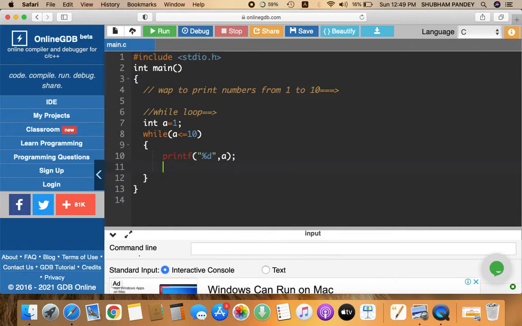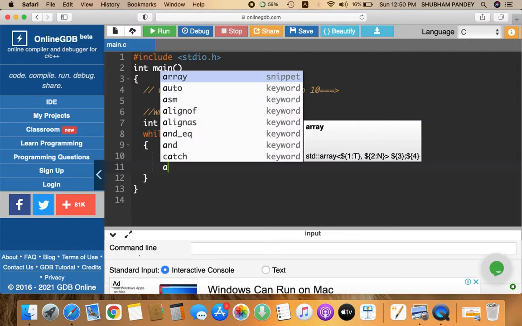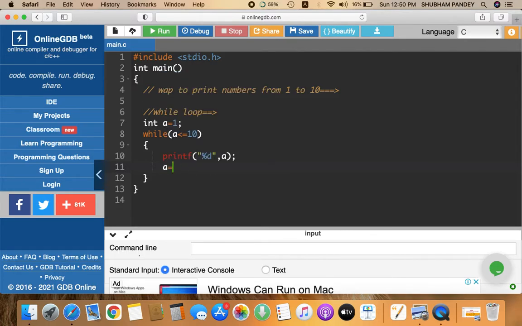Now if we do not change the value of a at this point, then a is always equal to 1, and this statement is going to run for infinite time. So in order to prevent an infinite loop, we have to change the value of a. So what I have to do is a is equal to a plus 1.